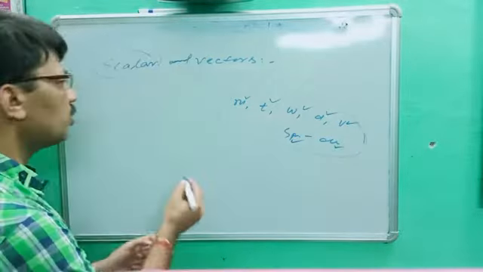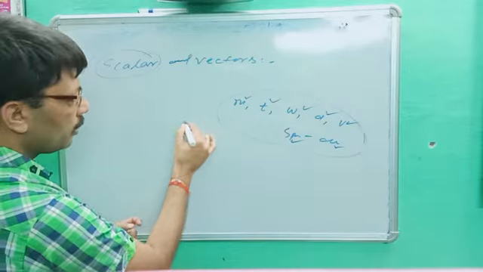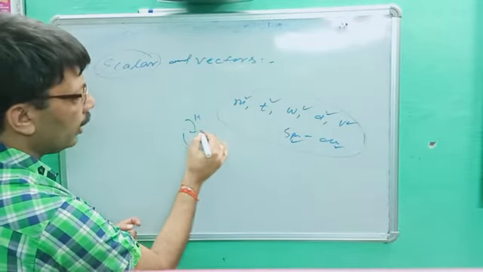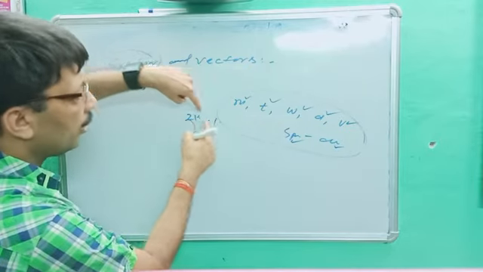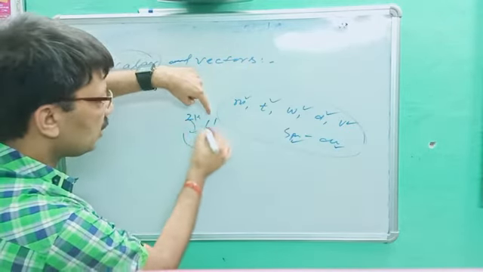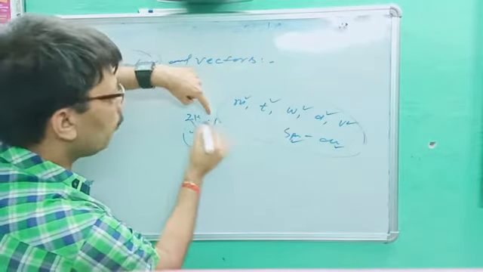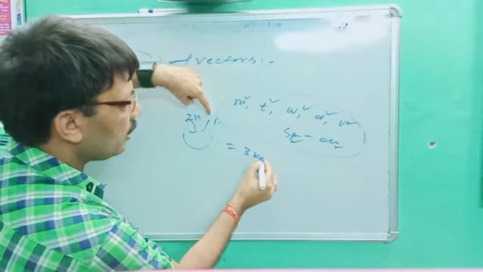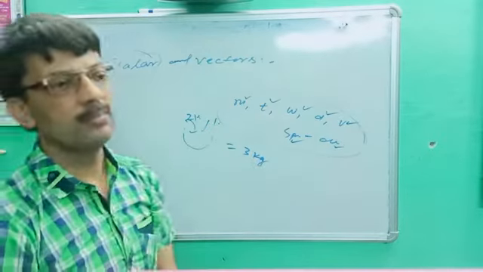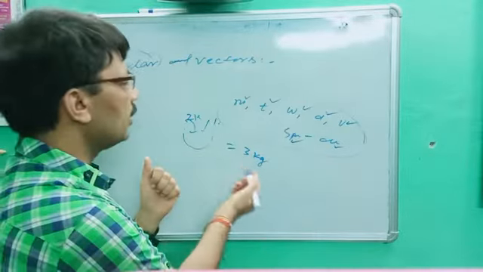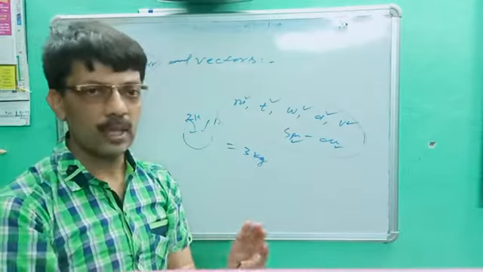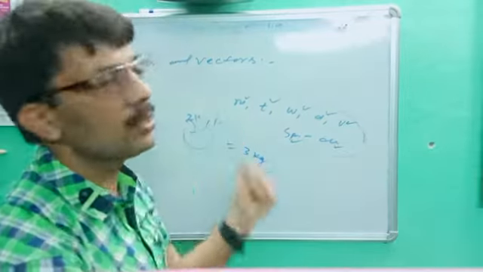Let's suppose I ask: in my bag there are 2 kg tomato and 1 kg potato. What will be the answer? It means the total vegetable contained by my bag is 2 plus 1. Without any thinking, we can say it will be 3 kg. A very easy way, because it is treated by normal algebra. 2 kg and 1 kg become 3 kg. This is because mass is a scalar quantity.